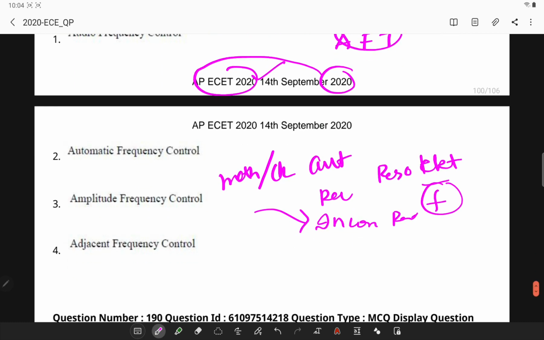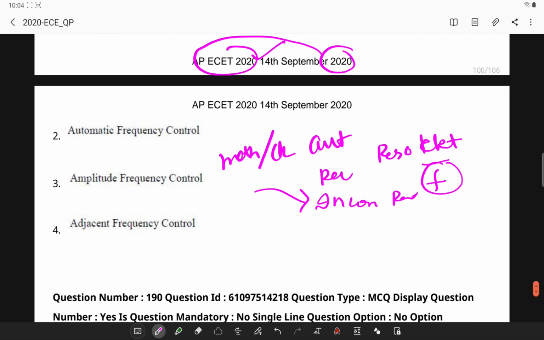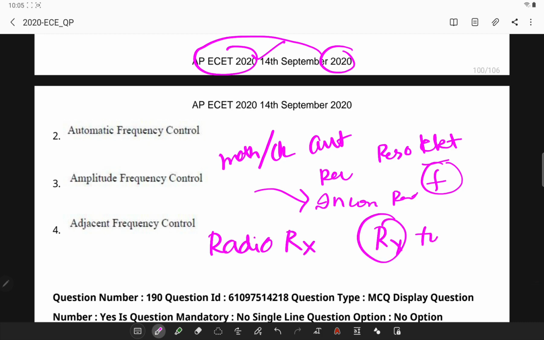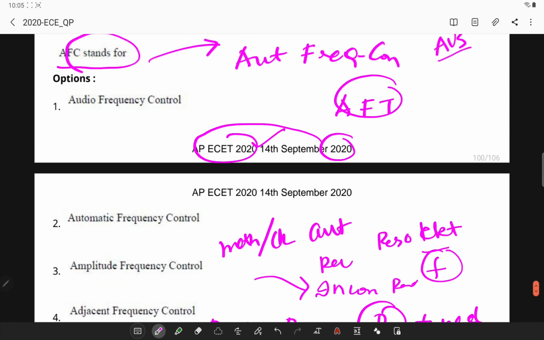Remember, it is used in radio receivers to keep the receiver tuned to a particular desired station. So what is it? Automatic frequency control.